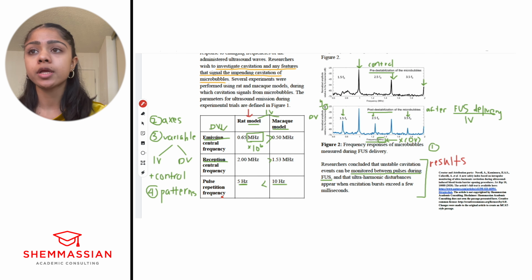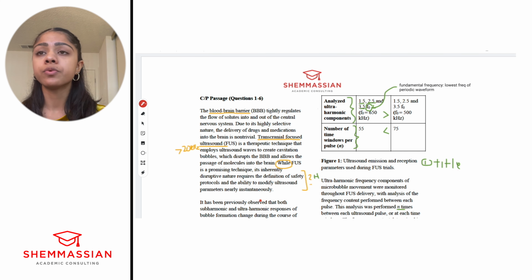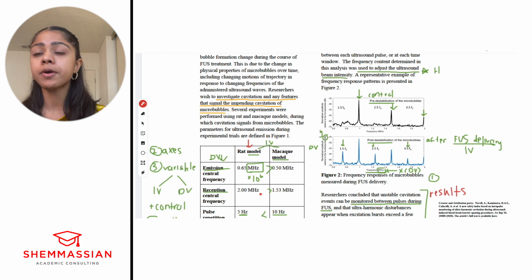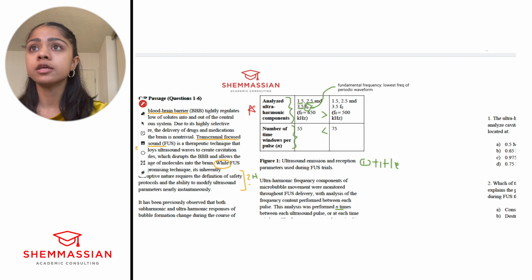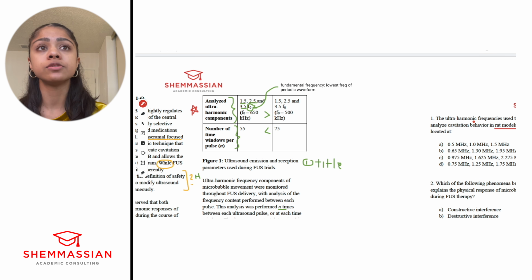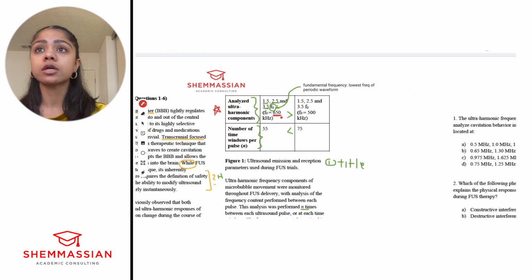So which row are we looking at? Take a second, look through the rows and try to determine which one you think would be best. And you should find that this is most relevant to the ultra-harmonic frequencies used to analyze cavitation behavior. The units that they use is relative to the fundamental frequency, right? So they use 1.5, 2.5, 3.5 times the fundamental frequency, which is 650 kilohertz in the terms for the rats, right? We want to convert that into megahertz.